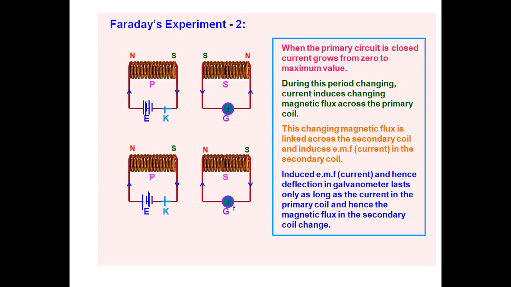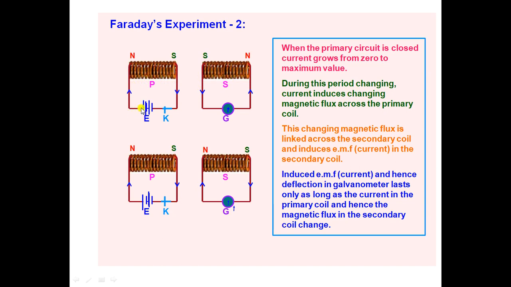The second experiment is Faraday's second experiment, experiment number 2, the coil experiment. We'll describe the coil experiment, that is, current induced by a current. It is also known as current induced by a current. In this we'll use two coils. P and S are the two coils.